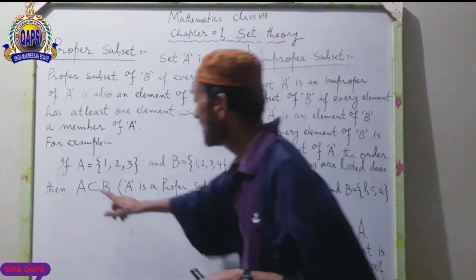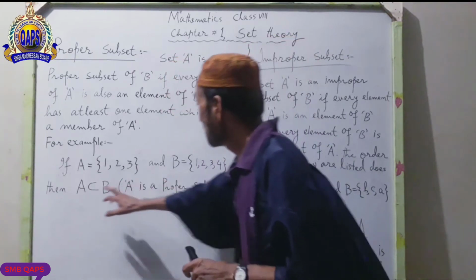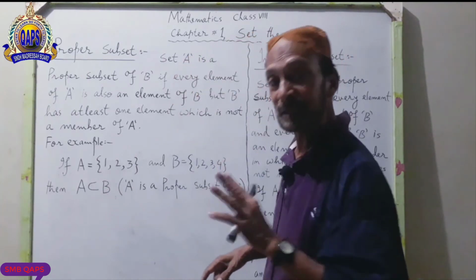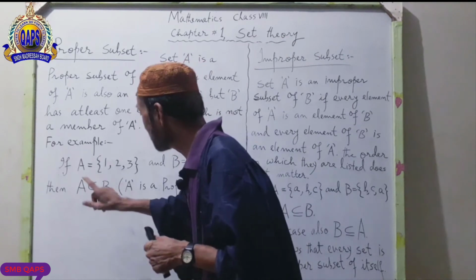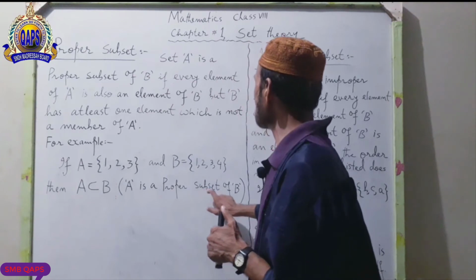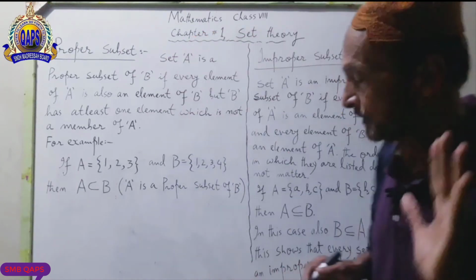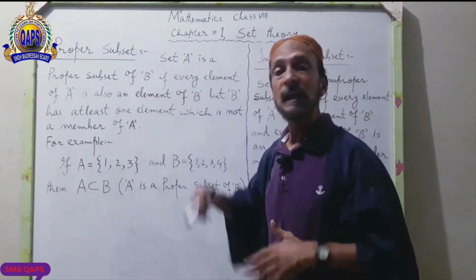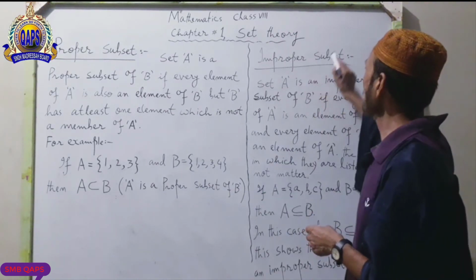So we can say A is a subset of B, but a proper subset. So we can say A is a proper subset of B. Dear student, I hope you understand. If you could understand proper subset, it's very easy for you to understand improper subset.